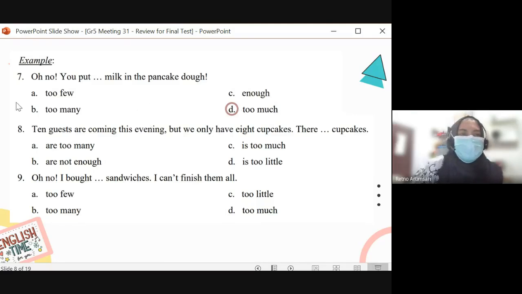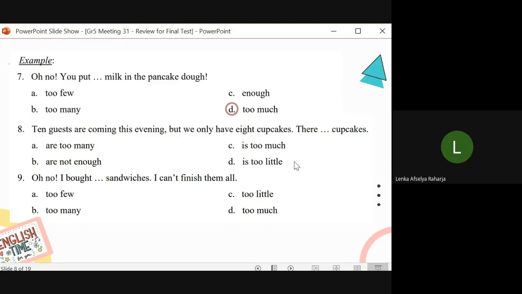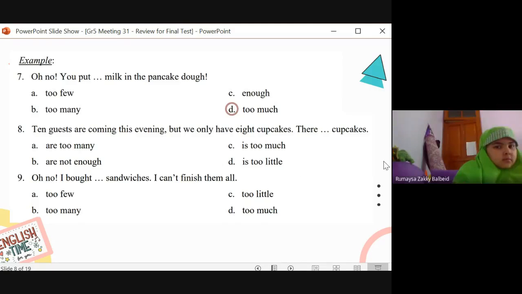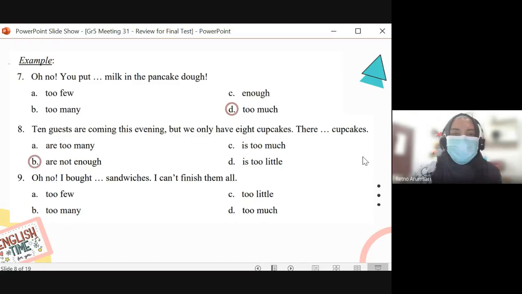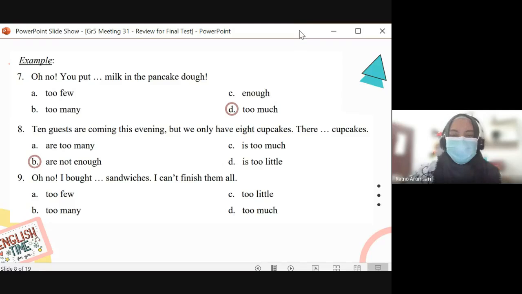All right, number 8. 10 guests are coming this evening, but we only have 8 cupcakes. There are blah blah blah cupcakes. There are not enough. Yes, there are not enough cupcakes. Why with R? Because cupcake is countable. Yes. Countable.